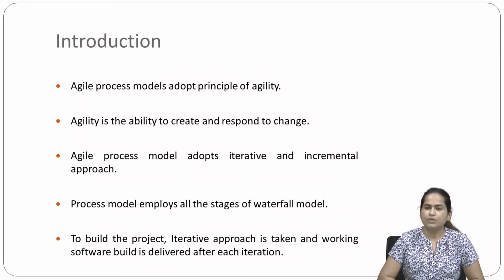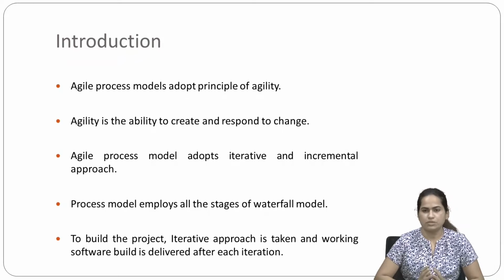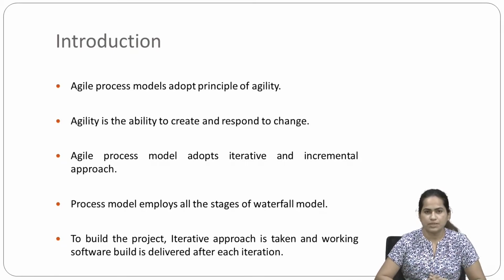First, if we talk about the introduction of agile process model, then you may have the question: what is the meaning of agility? The word agile is derived from the word agility. Agility means being ready to adopt changes or give responses to changes.